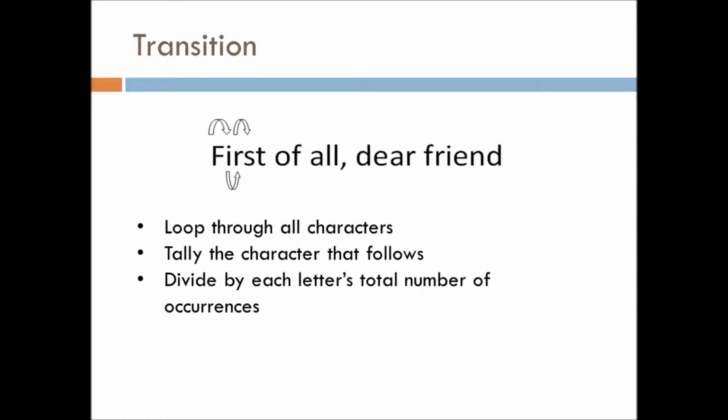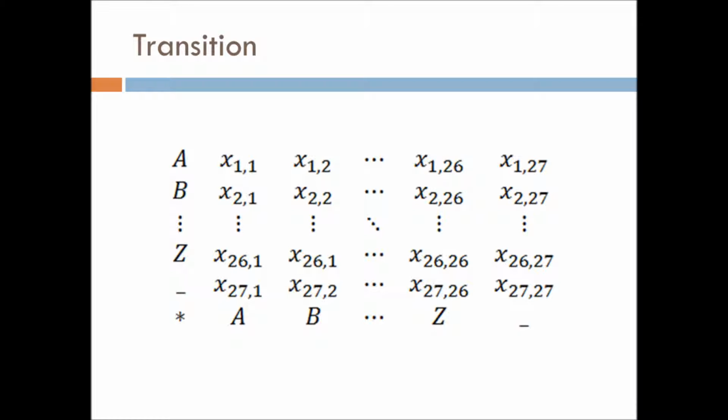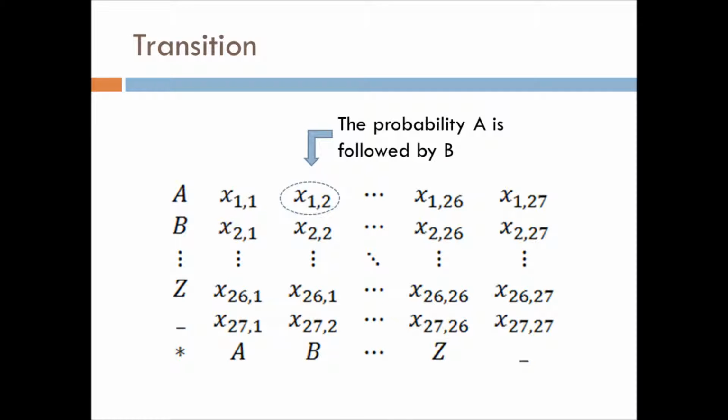This analysis is relatively simple. Loop through each character of the reference text, counting the number of times every other character follows the one in question, i.e., count how many times D follows A. From this, we create a matrix where each row and column corresponds to either a letter of the alphabet or any other special character: space, period, comma, etc. We treat them all the same. In this container, each cell holds the number of times character X is followed by character Y.